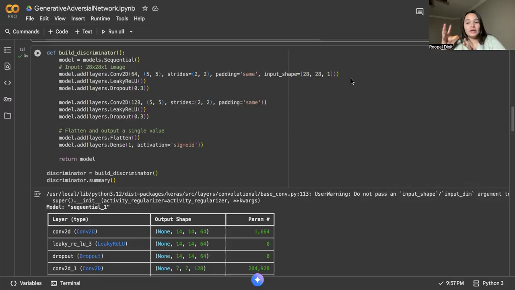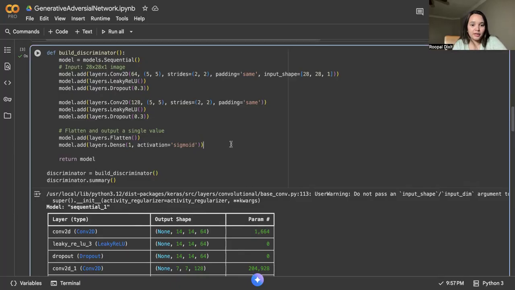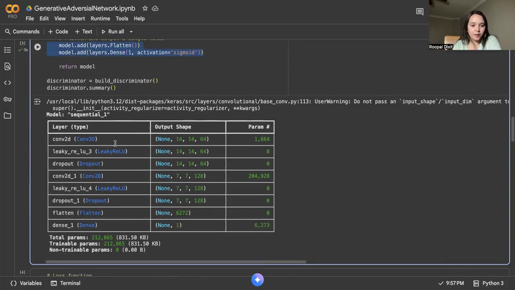And then leaky ReLU and dropout functions are used to prevent overfitting and stabilize the training. And then the sigmoid function is used for 0 and 1. You can see the sigmoid activation function is used to output the values, whether it is fake or not fake. And these are the details about what kind of leaky ReLU is used, dense, flatten, dropout.